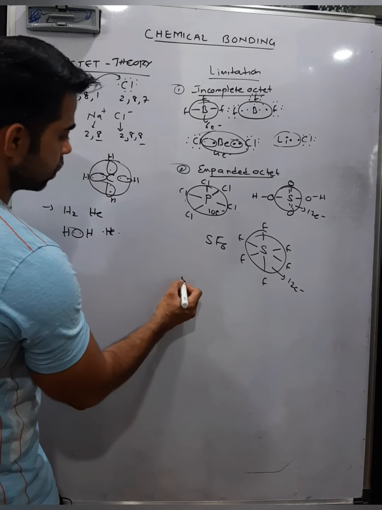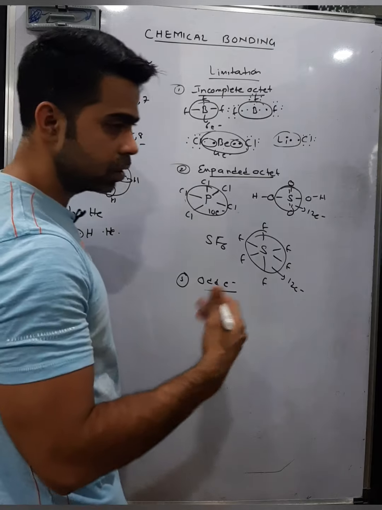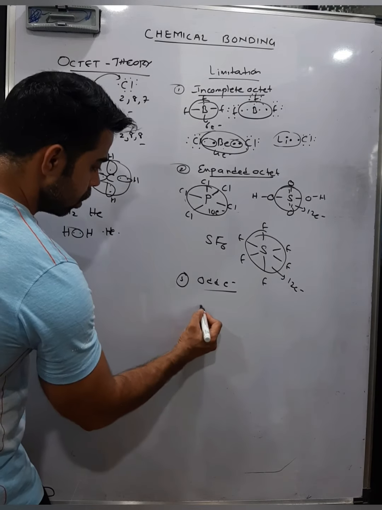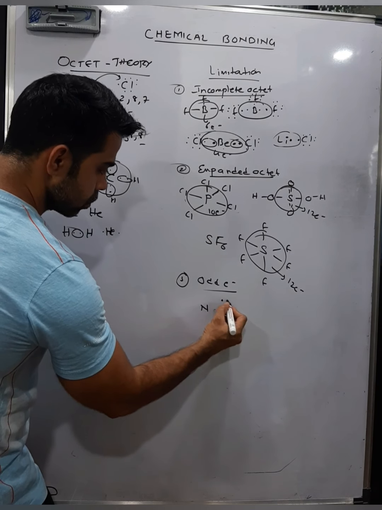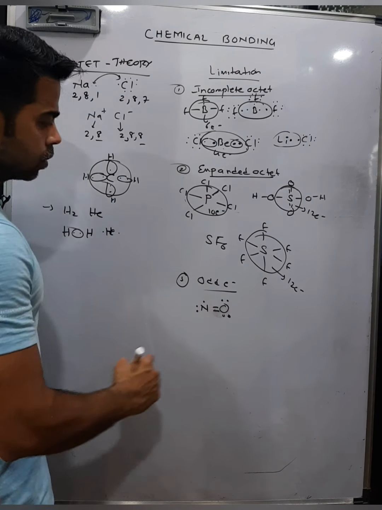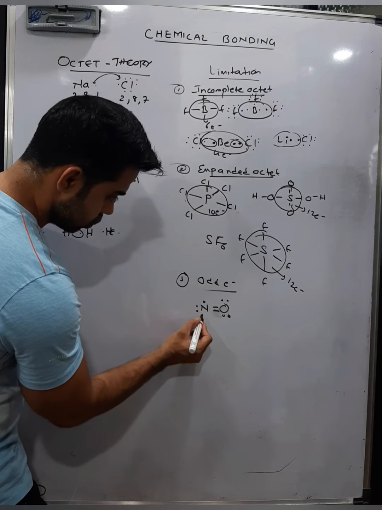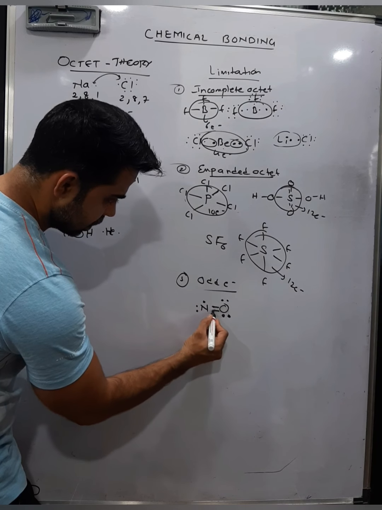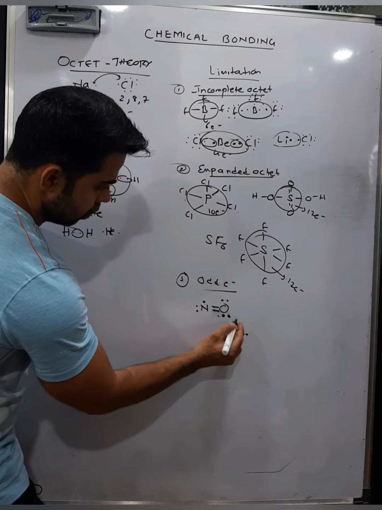Third, I'll give you more examples: molecules which have odd electrons. Not 6, not 8, not 4, but an odd number like 7. For example, NO, nitric oxide. See properly, in the case of nitric oxide, for the oxygen: 2, 2, 4, and from the bond 5, 6, 7, 8. The octet of oxygen is complete.